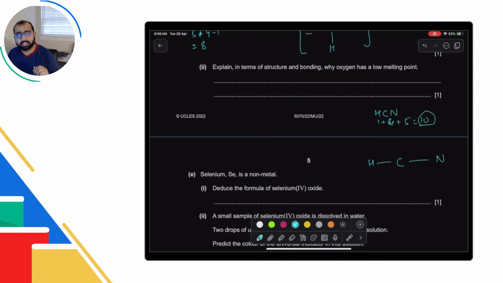अब 10 में से मैंने 4 यूज कर लिया, आई एम लेफ्ट विद 6 इलेक्ट्रॉन्स, so 1 2 3 4 5 6, okay, I've used all the electrons. Now this carbon doesn't have octet, so I'll take 2, share them, so यहाँ से ये 2 लिए, share कर दिया, it still doesn't have it, I'll take 2 more and I'll share them, and I'm good, I've drawn the structure I needed. That's how you do it, okay, and that is the way to do it.